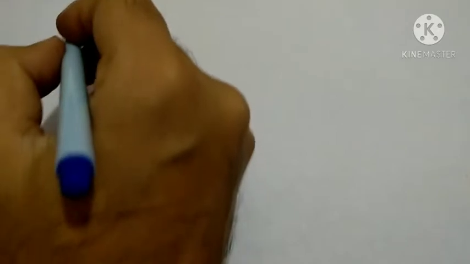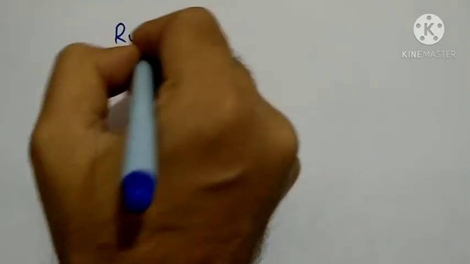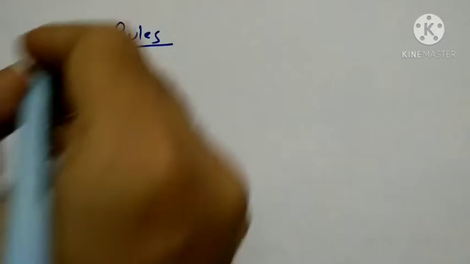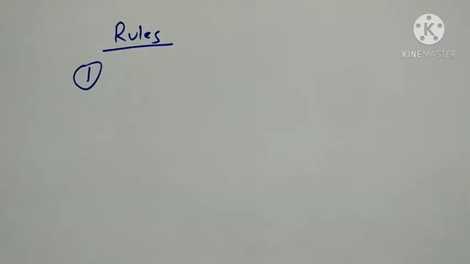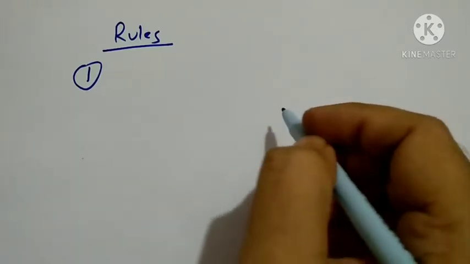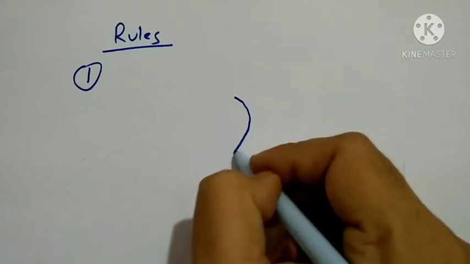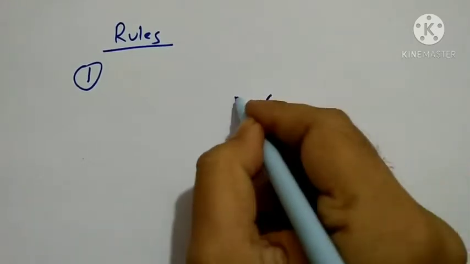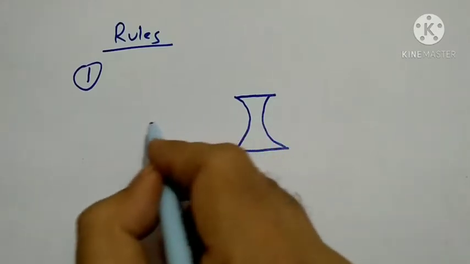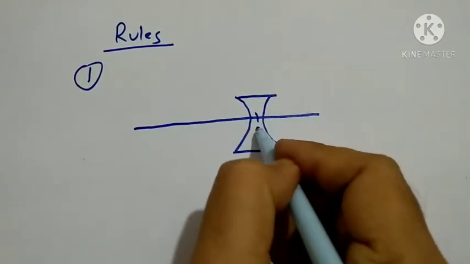First, you need to know the rules of refraction for concave lens. So there are some sets of rules of refraction through concave lens. Let's write here rules. So rule number first. What is rule number first? A ray of light coming from object. So let's draw. This one is concave lens. This is the rough ray diagram. I haven't used any kind of scale or pencil over here. So this is optical center O.